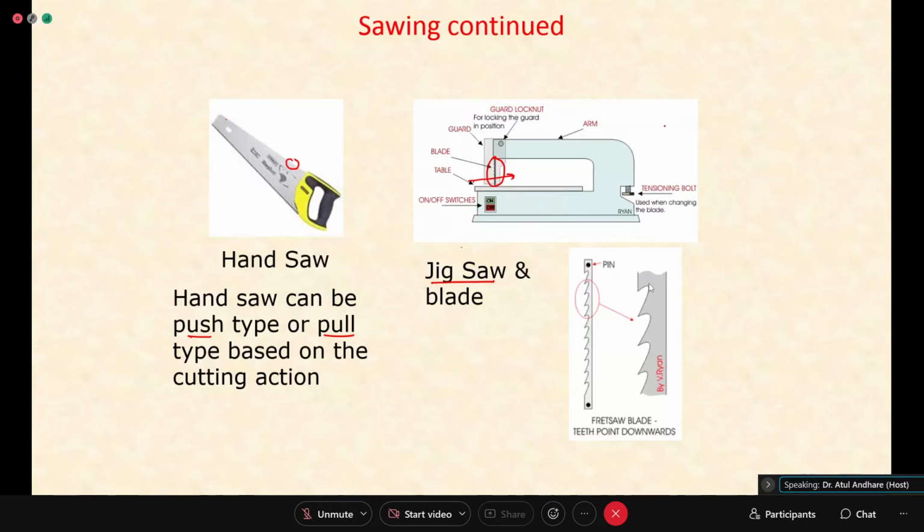This is normally used for smaller jobs and smaller workpieces, because the gap here and the blade size are quite small. The machine is a small one. This is a reciprocating kind of blade, and across that you move your workpiece. That is called a jigsaw. Somebody doing very fine carpentry work, making small components, will use this jigsaw.